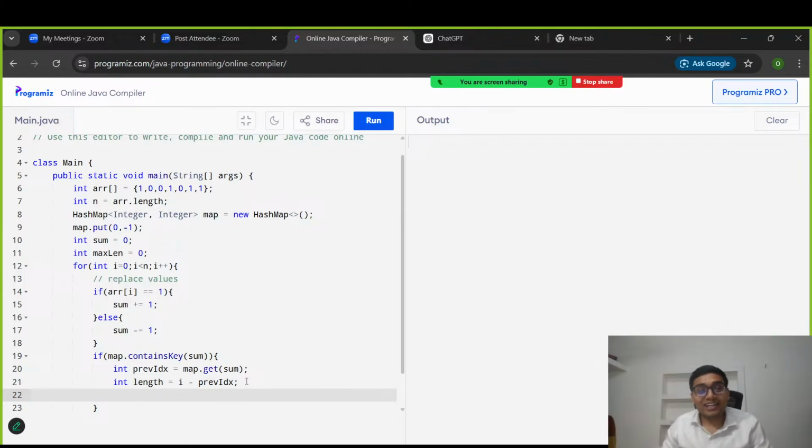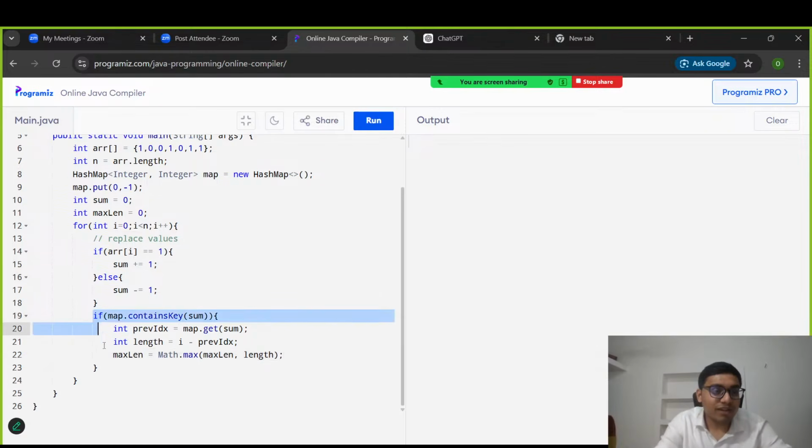But after calculating the length, I need to calculate the maximum length. Whether this particular length is greater, then I will update. So let's update our max length is equal to math dot max with max length comma length. Till it's fine.